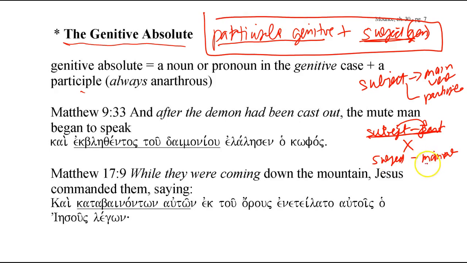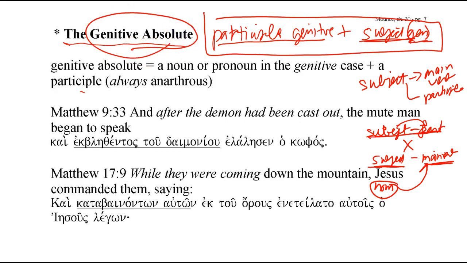So if the main verb is in the indicative mood, or it could be in a non-indicative mood, but not a participle, and something is the subject for the main verb, you learn that the subject is always in the nominative case, and it's going to match in person, number, and gender with the main verb of the sentence. Well, for a participle construction, the subject of the participle is not in the nominative case, but in the genitive case, and that's why it's called the genitive absolute. I think the best way is to go over some examples.